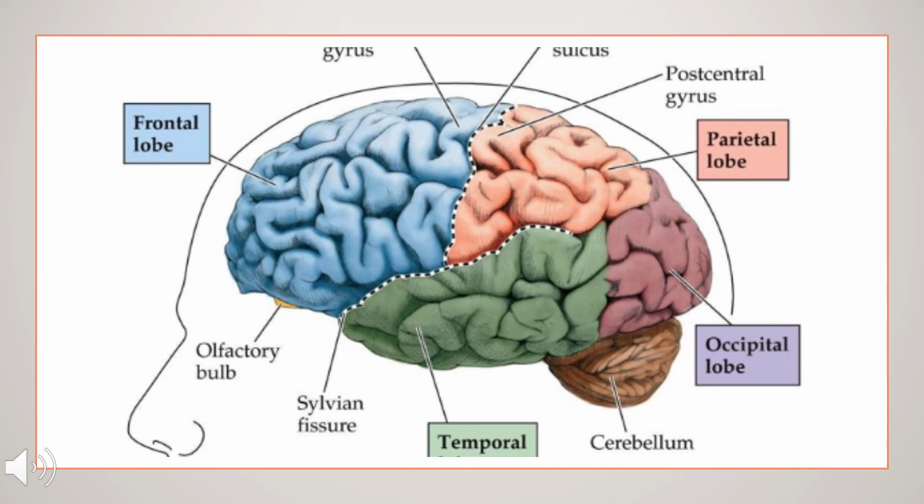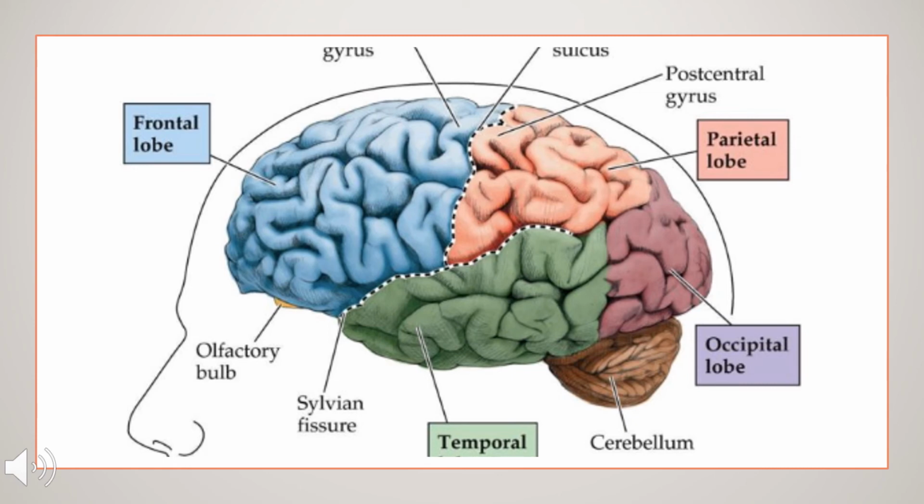Talking about the lobes, frontal, parietal, occipital and temporal, these are actually differentiated by different sulci and fissures. So here there is the Sylvian fissure and the post central gyrus. What it does is separate the frontal lobe, parietal lobe and temporal lobe, and the occipital. These lobes are separated by the Sylvian fissure. Each lobe has a different function to play which we will be dealing with.